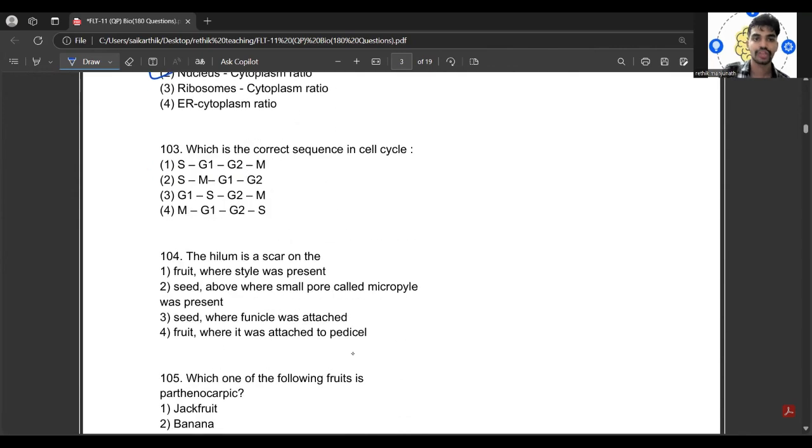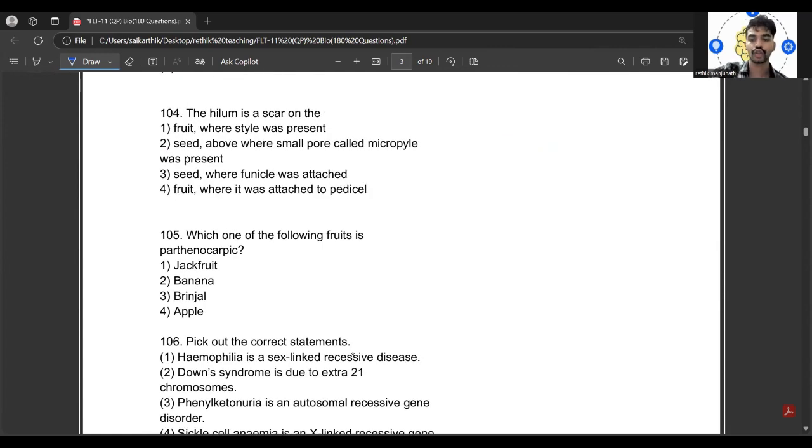So option 2. So which is the correct sequence in the cell cycle? Out of this, which will be the correct sequence is the big question. First, what phase comes? G1 phase leads to S synthesis phase, then G2 phase, and last will be the mitotic stage, right? So does it suit here? Yes. So third one.